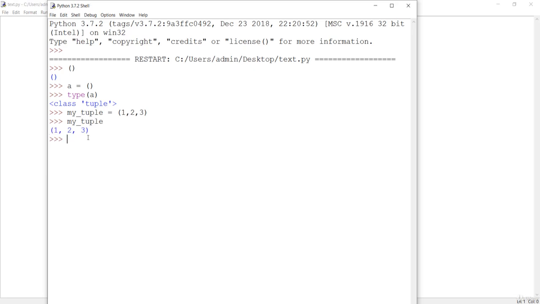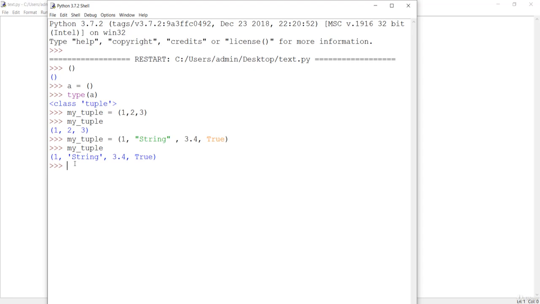A tuple can be created with mixed data types too. So if you say that I want to assign maybe the integer, maybe the string, or maybe the decimal, which we call float, or maybe the boolean, this is all valid. If you check the tuple, you can see how the tuple has been created with the mixed data types.